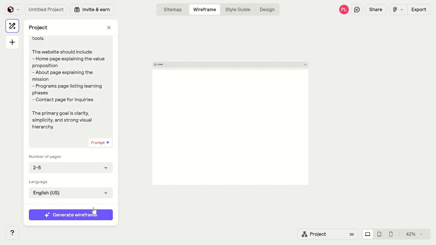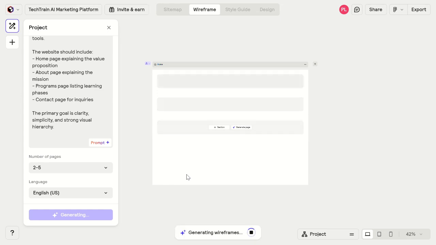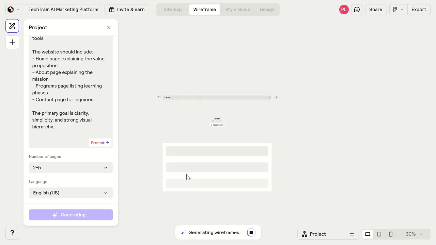Once the intent is clear, we generate the wireframes. At this stage, the AI is not guessing. It is translating structure from context.